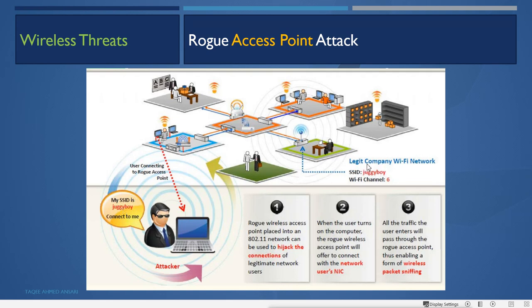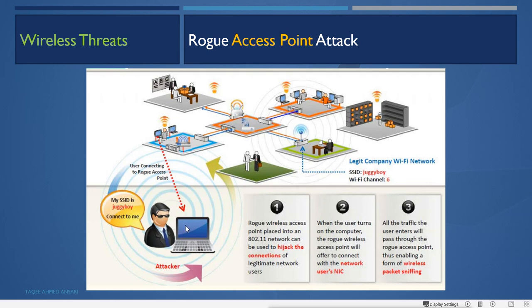The attacker will create the rogue access point in its own device, and then it says this is my Jaggi Boy, this is my SSID, and you can connect to me, and it will make it open. So if any user is within the range, like this is the range of this attacker's rogue access point, it can connect with this rogue access point instead of the original access point. Now when this user which is connected to this rogue access point sends whatever data, it will go through this attacker machine, and then the attacker can sniff the data, it can see the data also.